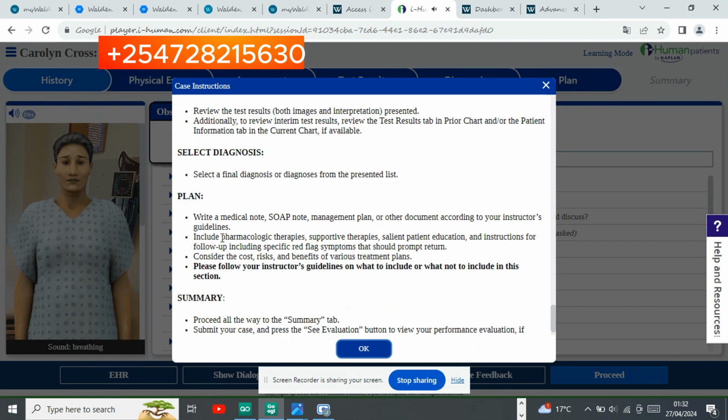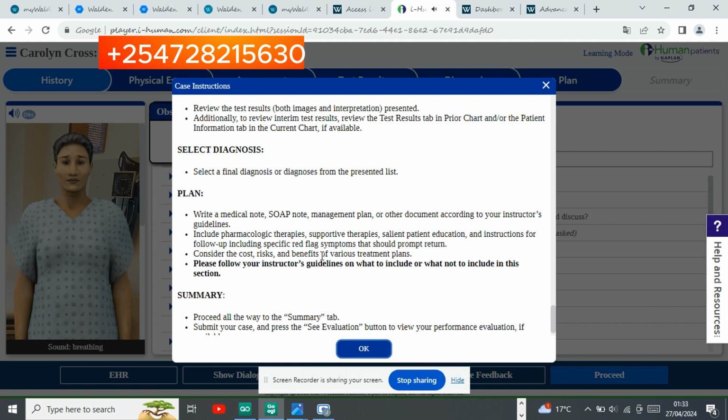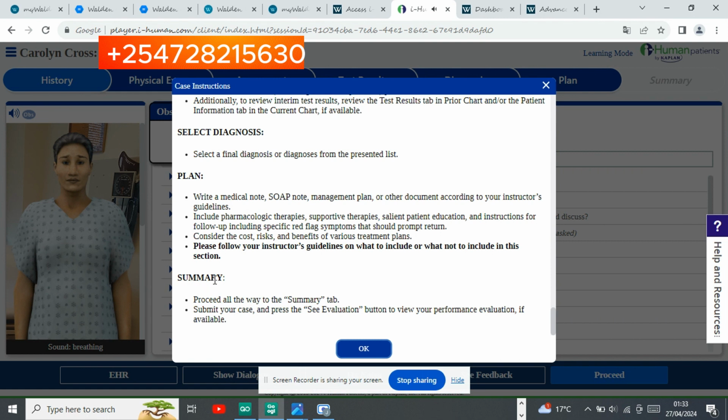And then you draw up a plan which should include pharmacologic therapies, supportive therapies, patient education, and instruction for follow-up, including specific red flag symptoms that should prompt return. You're also supposed to consider the cost, risks, and benefits. Once you've done that, there is the summary tab where you go over the summary of what you've done.